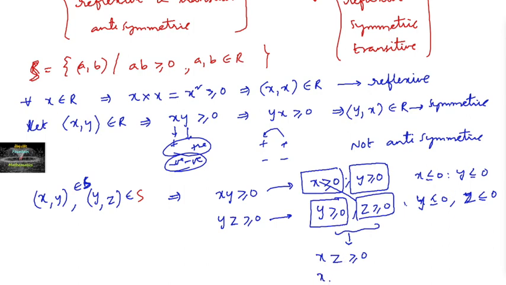Which means that (x, z) belongs to relation S. And here also in this case, if x is less than or equal to 0, y less than or equal to 0, so z less than or equal to 0. So x less than or equal to 0, z less than or equal to 0. Both are negative, so xz is greater than or equal to 0.